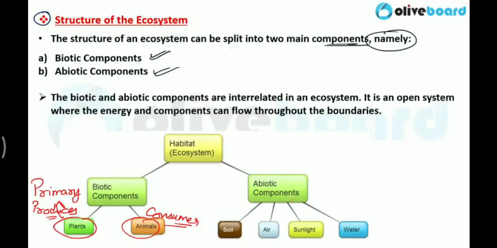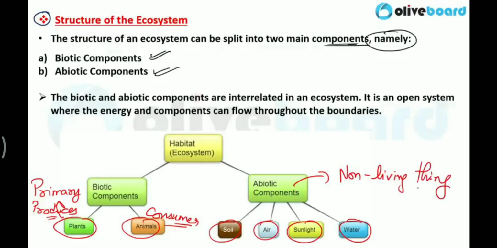And what are the abiotic components? Like soil, air, sunlight, and water. Basically, abiotic components are non-living things, and living things come under biotic component. Water, sunlight, air, soil, these are non-living things obviously, and the plants and animals are the living things. So very, very important. So the habitat, that is ecosystem, has two components, biotic and abiotic.